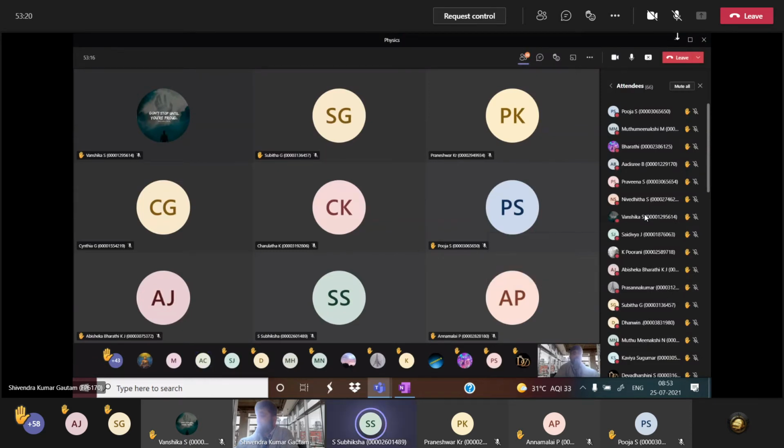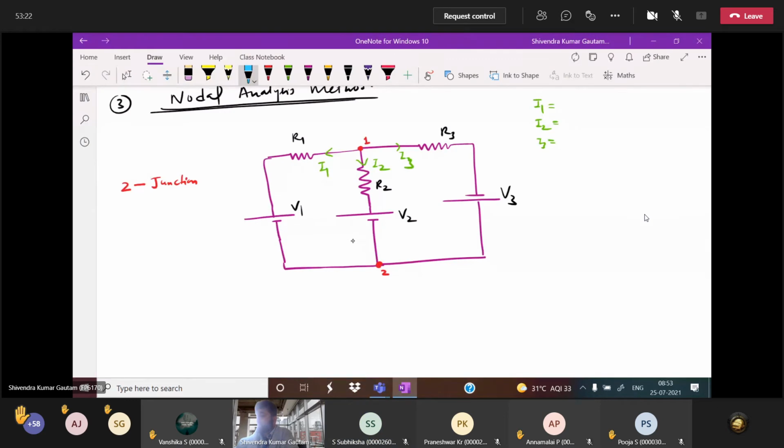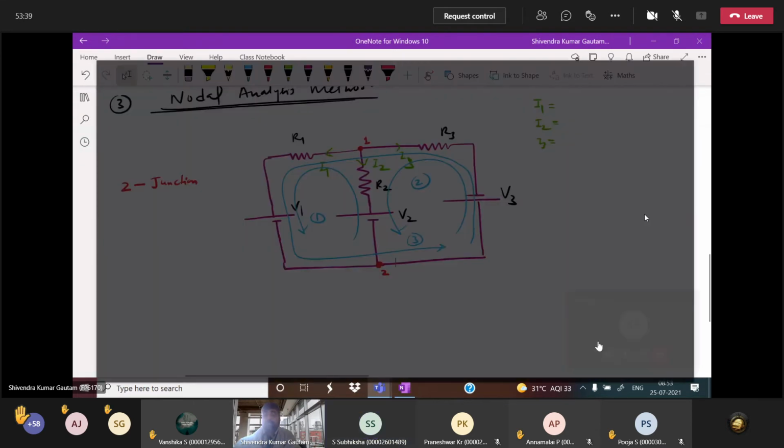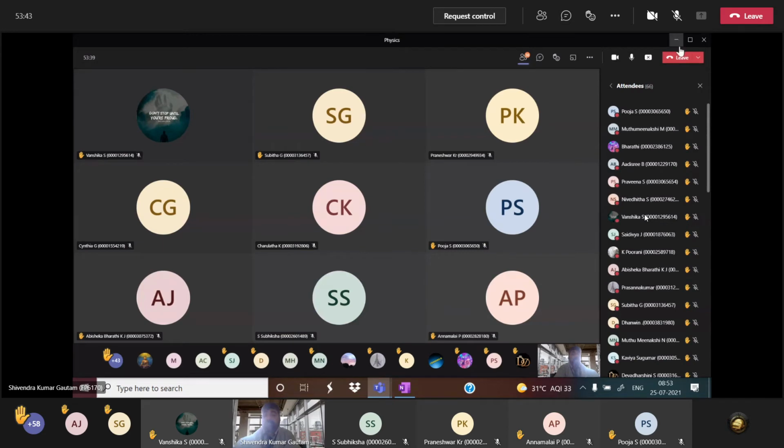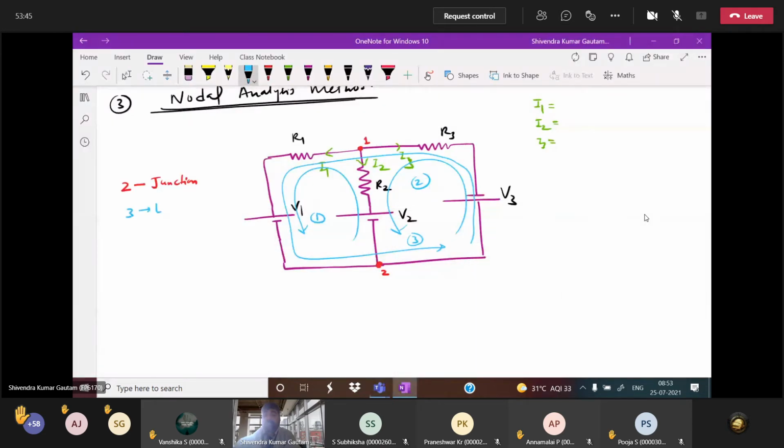Properly, everyone, 3 loops. Is this one loop or not? Yes or no? Loop means a closed conducting path. And is this also one loop or not? Yes, sir. 3 loops we have here. So we have 2 junctions and 3 loops.